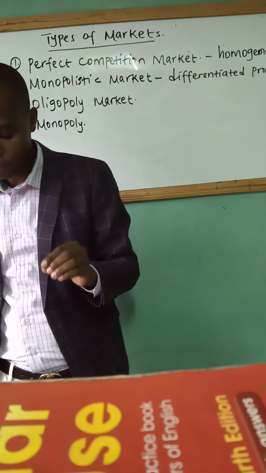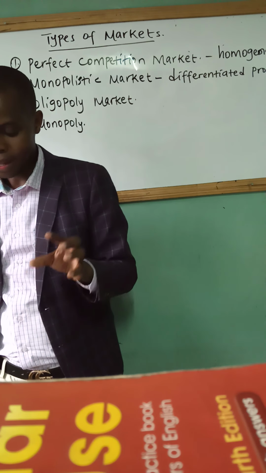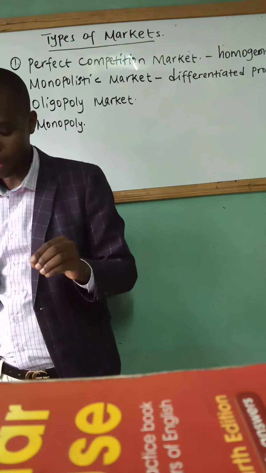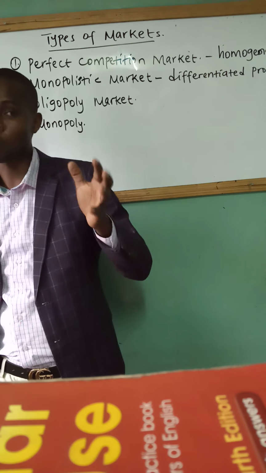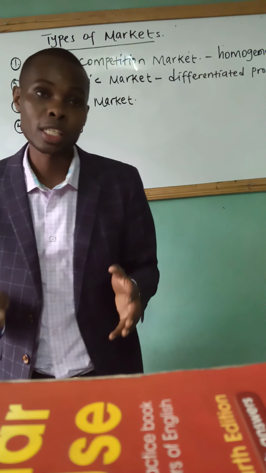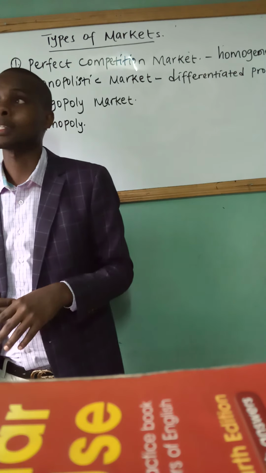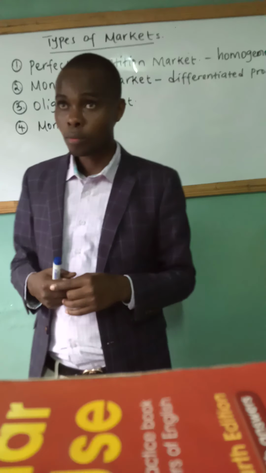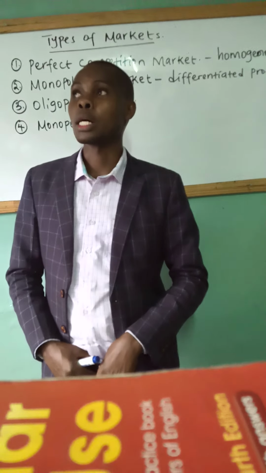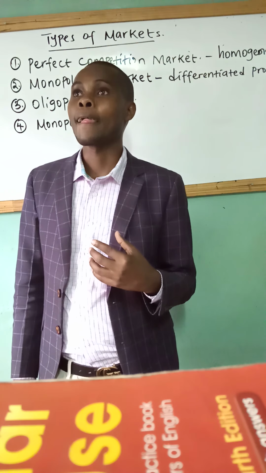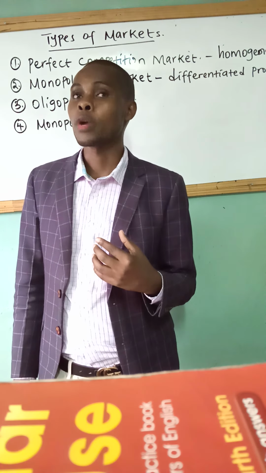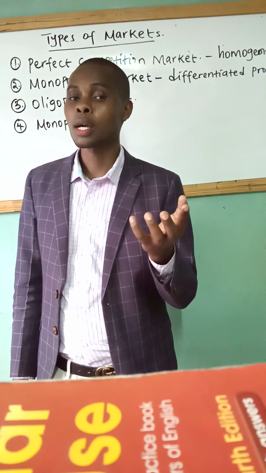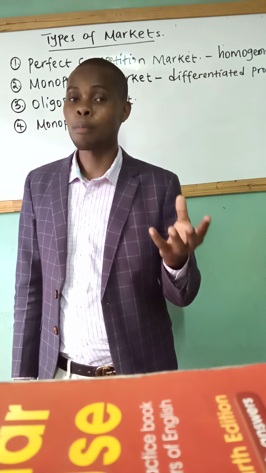Another assumption is that consumers may prefer one product over the other. So we have consumer preference here, now that the products are differentiated. A good example of this kind of market is perfume companies, or companies that make perfume.